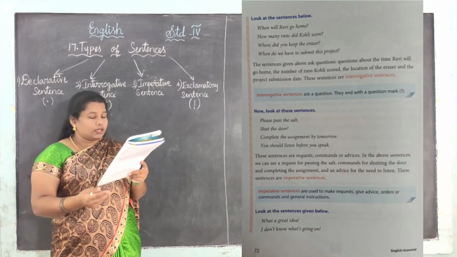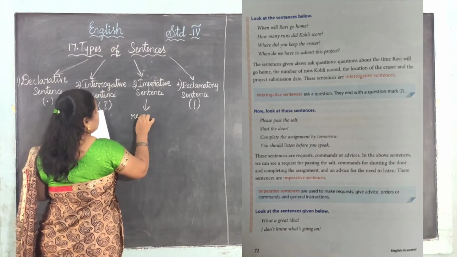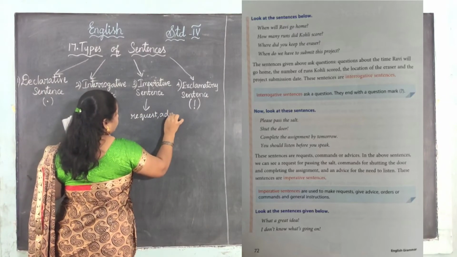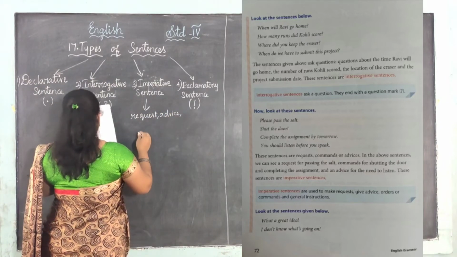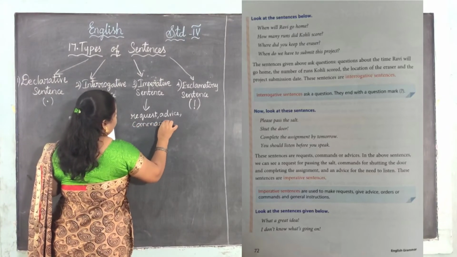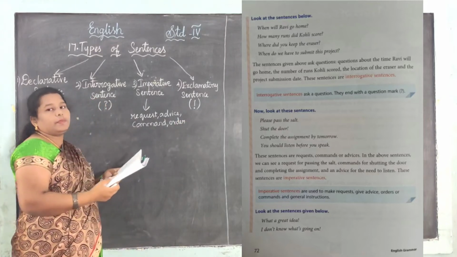For what is it used? Yes, for the request. We use this for request, advice, command, order. For all these things we use the imperative.